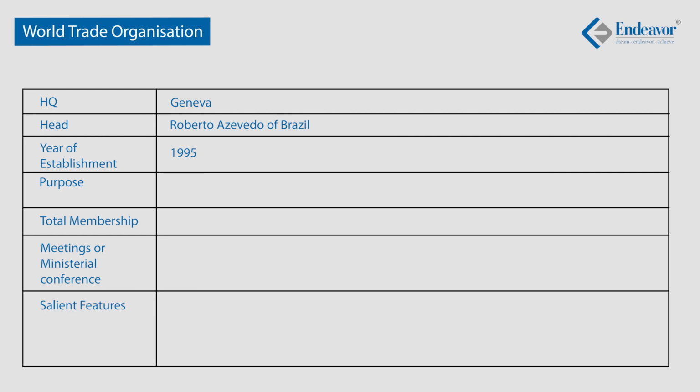Number 4 is the purpose or objective of establishment, which is very clear from the name itself. The idea is to smoothen or to regulate world trade. Next row is about total membership of the group, which is 164 at the last count. And I told you in the beginning, you must remember the name of the new member, which in this case is Afghanistan.